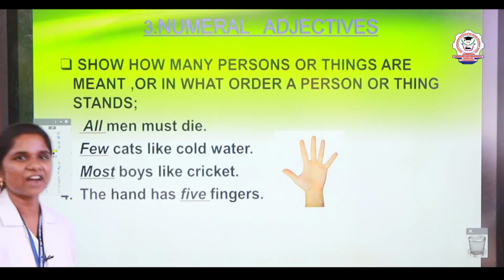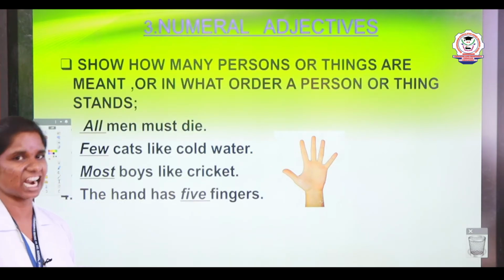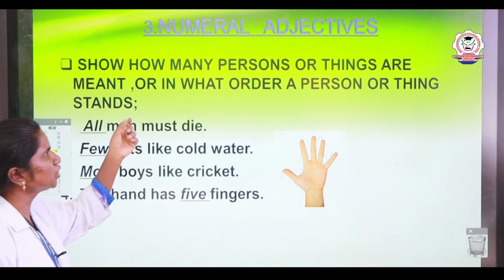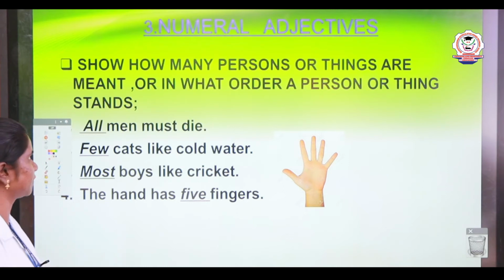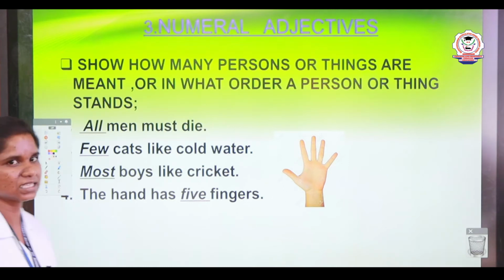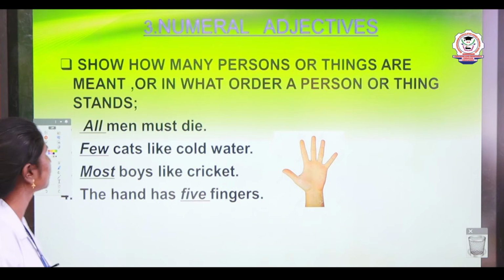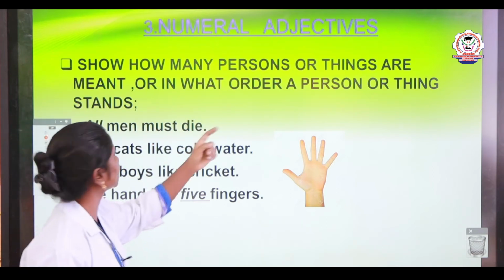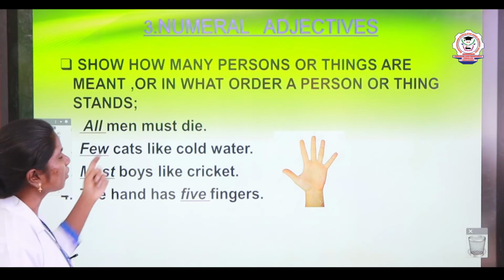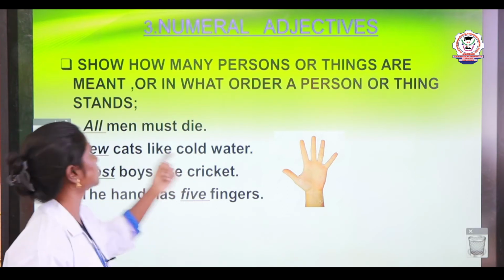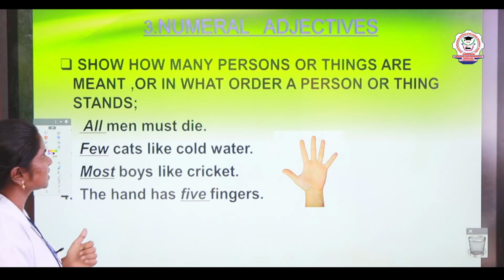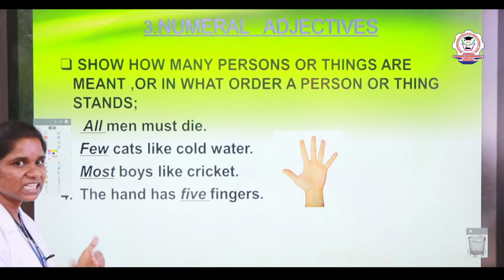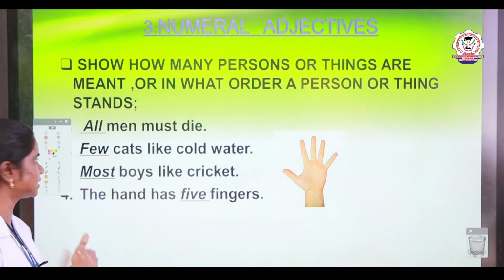The third kind of adjective is numeral adjectives. With the word numeral, we can understand the meaning of numeral adjectives. So, let us see what these adjectives tell us about. It shows us how many persons or things are meant, or in what order a person or thing stands. In the following sentences, let us see what these numeral adjectives tell us.